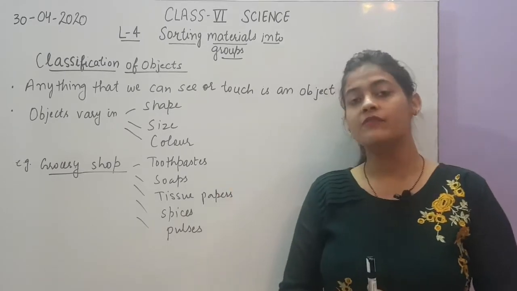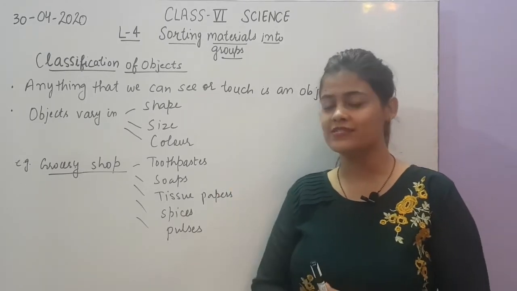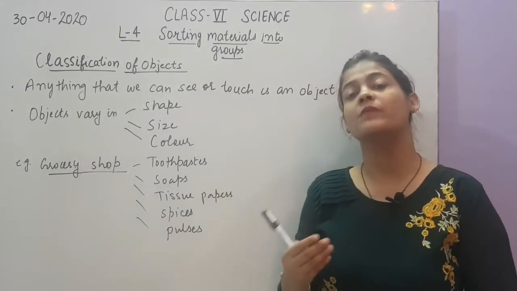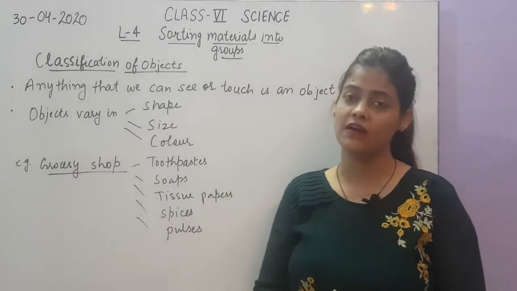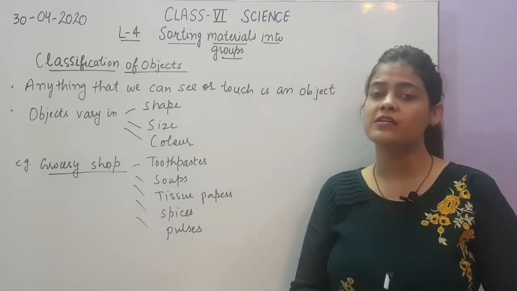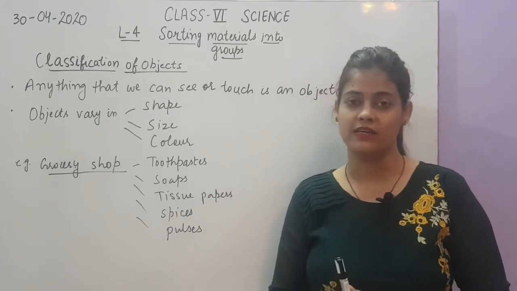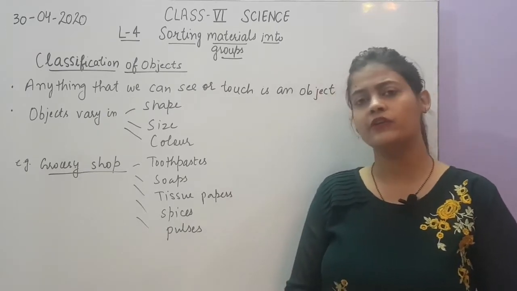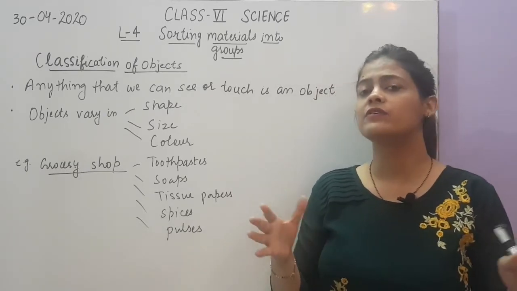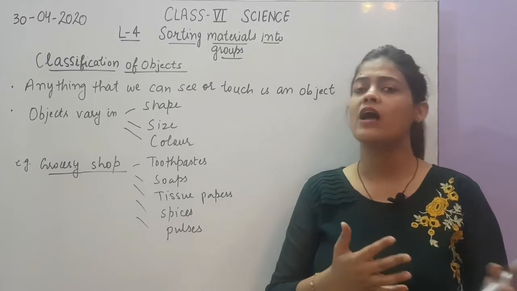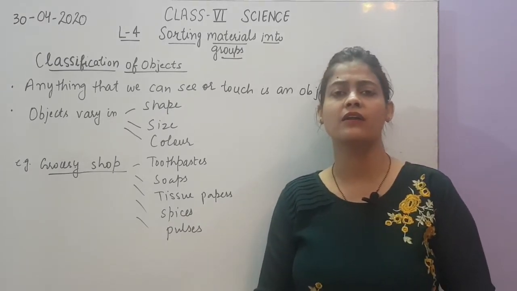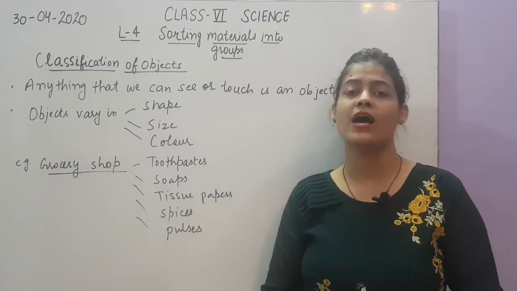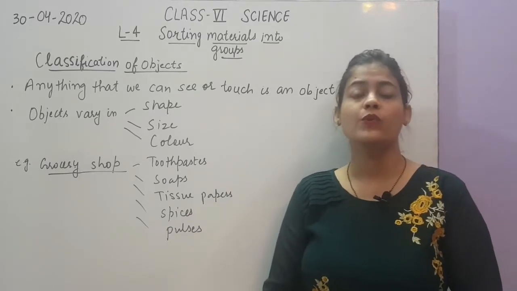Are all objects the same? No, they are not the same. They may vary in shape, size, or color. There are many aspects in which objects can vary. For example, in your room you have furniture, a water bottle lying beside you, your books, a TV, many things.